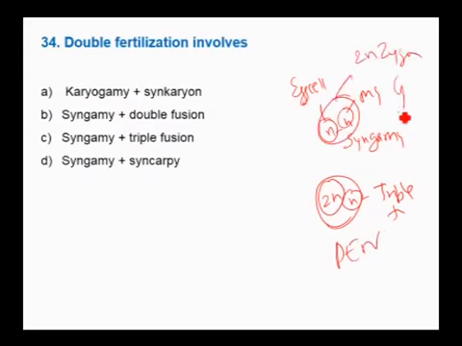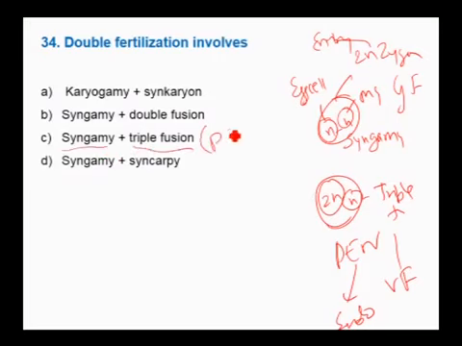This is called generative fertilization, and this is called vegetative. PEN develops into endosperm, zygote develops into the future embryo. The fusion of gametes is called syngamy and triple fusion. The product of triple fusion is primary endosperm nucleus, the product of syngamy is zygote. Therefore these together constitute double fertilization. Therefore the answer is C.